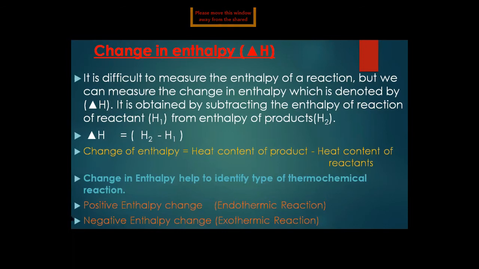So delta H is equal to H2, the heat content of the product, minus H1, the heat content of the reactants.